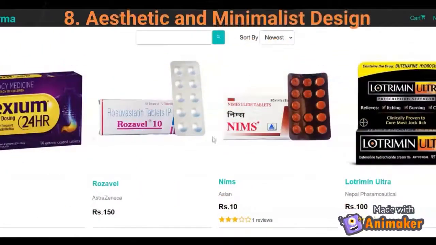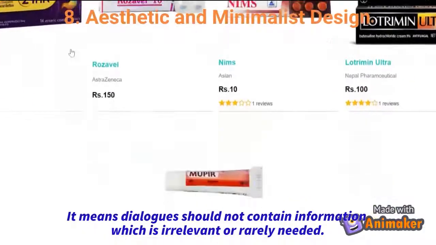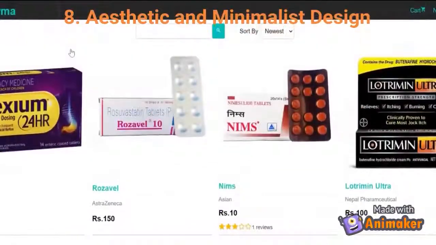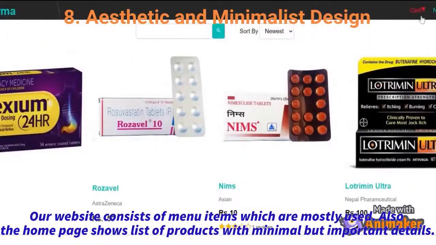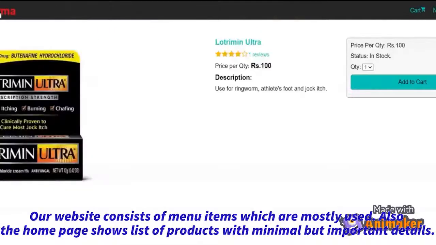The eighth principle is aesthetic and minimalist design. It means dialogue should not contain information which is irrelevant or rarely needed. Our website consists of menu items which are mostly used. Also, homepage shows lists of products with minimal but important details.